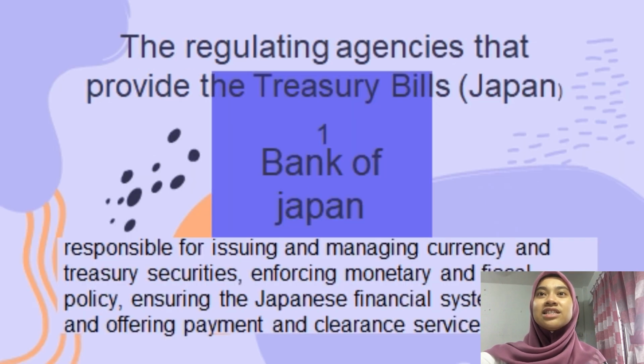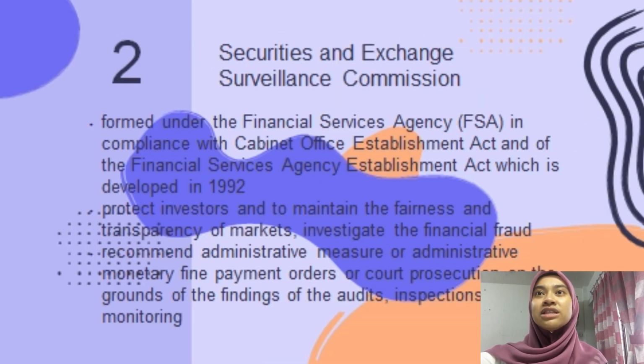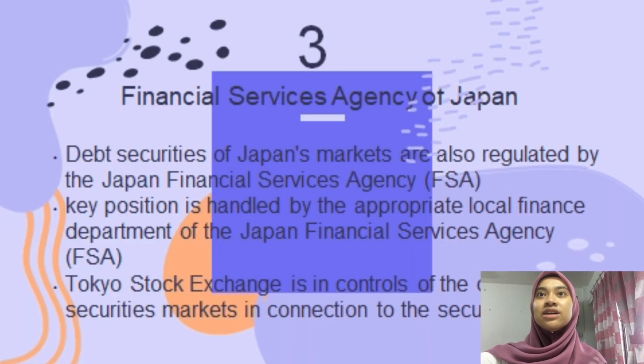Then the regulating agencies that provide the Treasury Bill Japan: 1, the Bank of Japan, responsible for issuing and managing currency and treasury securities and enforcing monetary and fiscal policy; and 2, the Securities and Exchange Surveillance Commission.